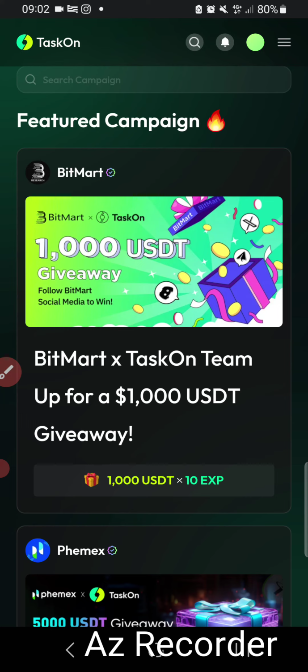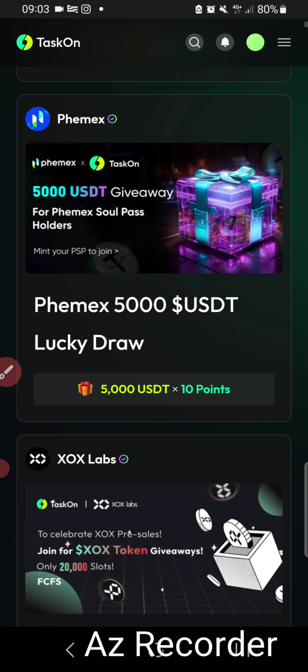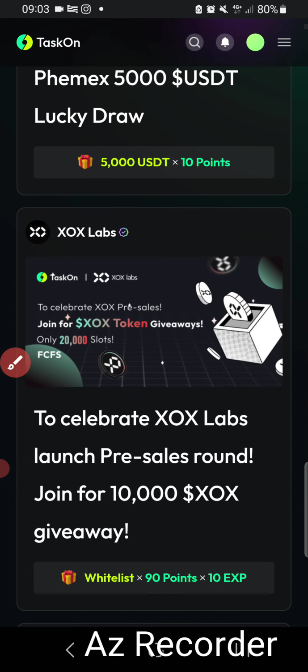Basically all airdrops, all giveaways, or free NFTs are here. Whatever you choose to participate in, you see here the reward, and this one is for token, and also free airdrop. Just everything is super simple.